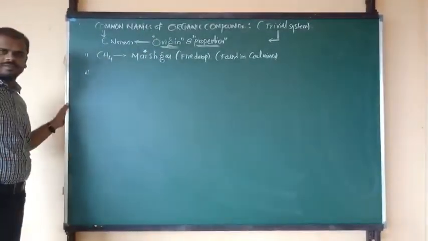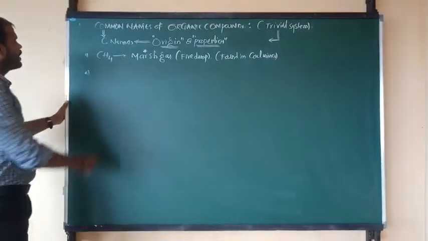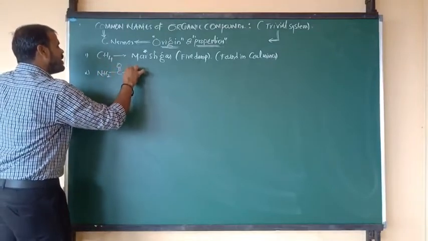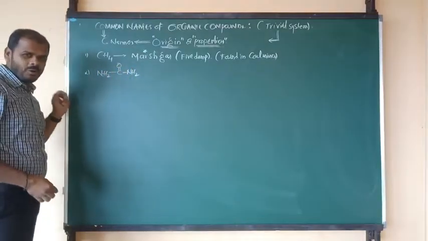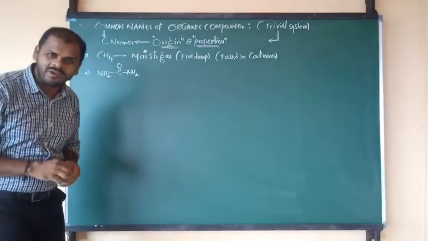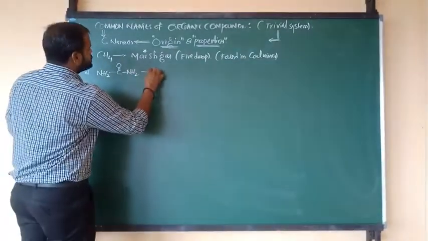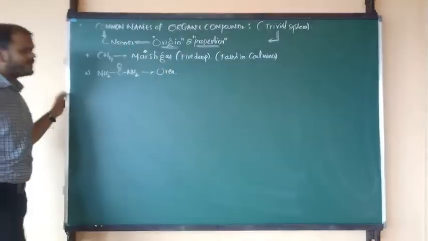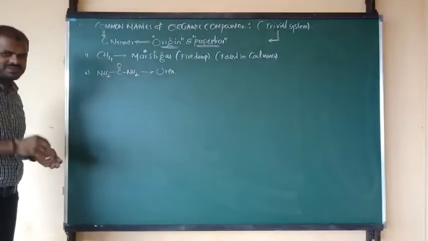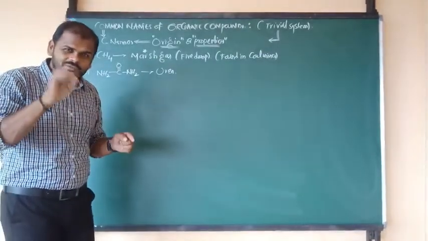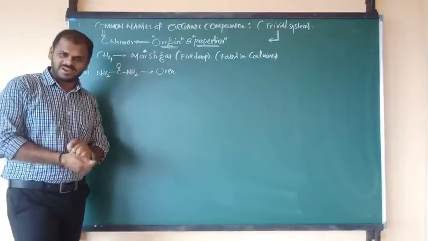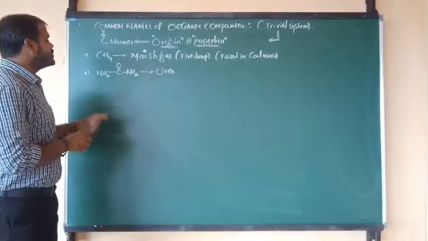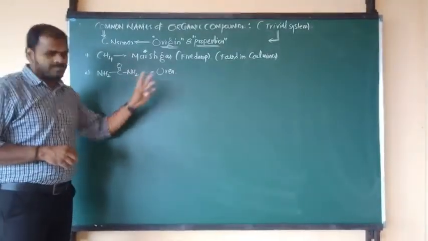Next one, now I am going to consider NH2 bonded to C double bond O, C double bond O bonded to NH2. I hope you may know this compound. What is the compound name? Urea. NH2 bonded to C double bond O, C double bond O bonded to NH2. The name of this compound is called urea. Because of this compound, Wöhler synthesis: the first prepared organic compound is urea. Prepared by whom? Friedrich Wöhler. Same, beta? Yeah. So it is the organic compound, and its name is nothing but urea.